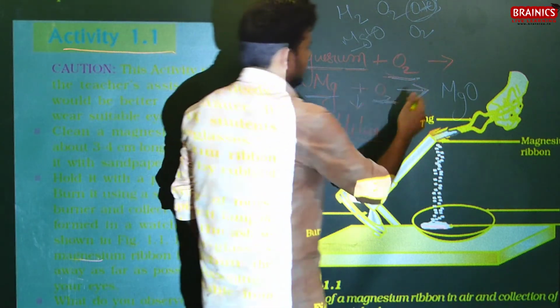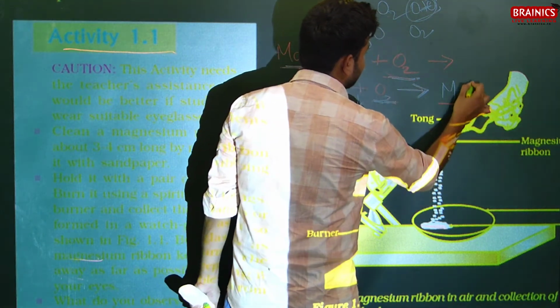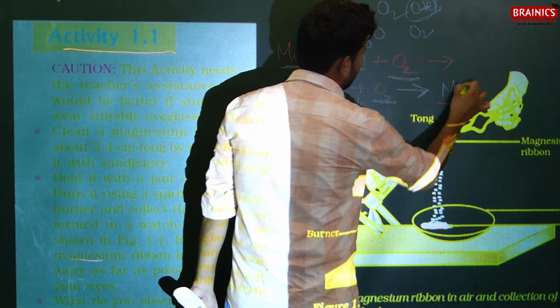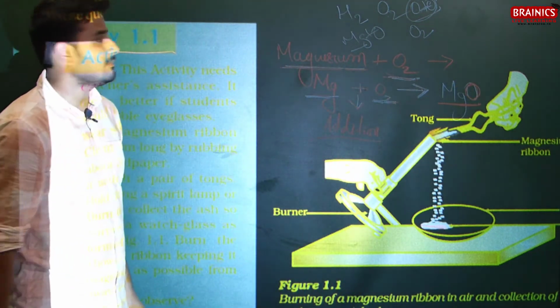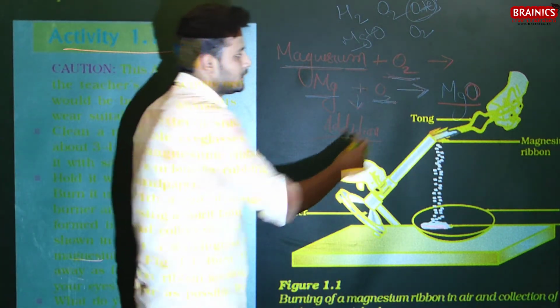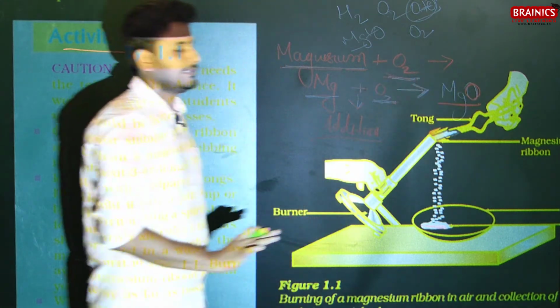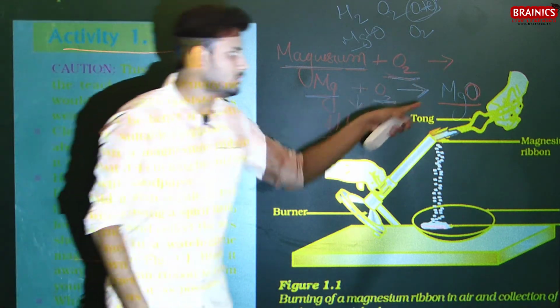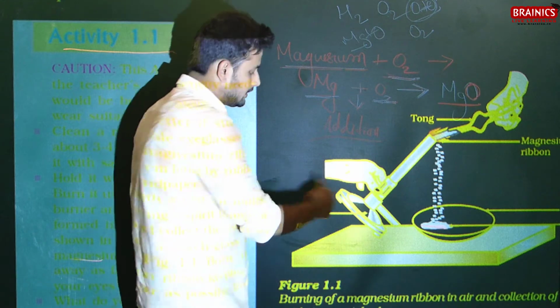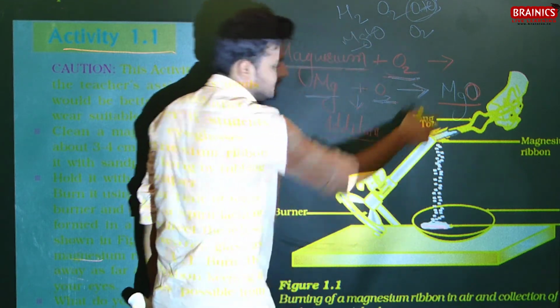That means these reactants are making some product. So MgO, magnesium oxide. After burning, what we are getting is MgO.